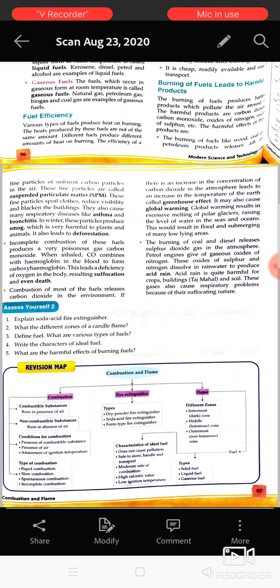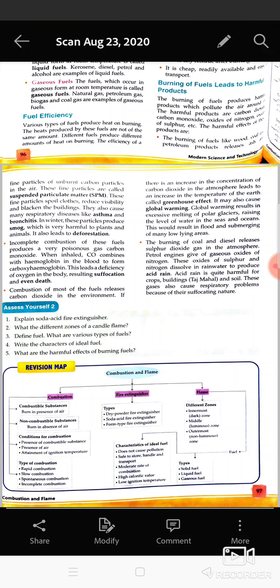Other than that, when fuels are burned completely, meaning complete combustion, is also not good, because it releases carbon dioxide. Carbon dioxide is a gas which is known as a greenhouse gas.